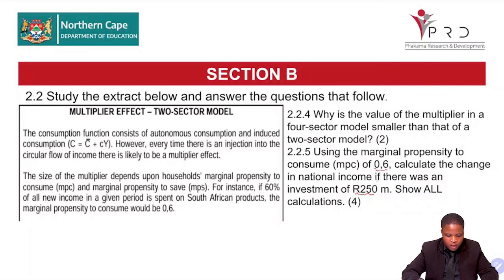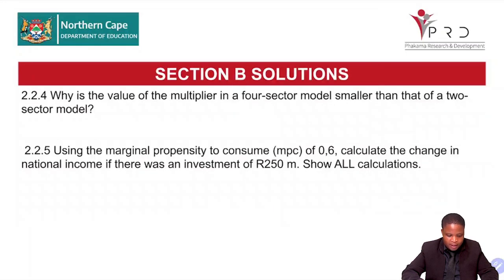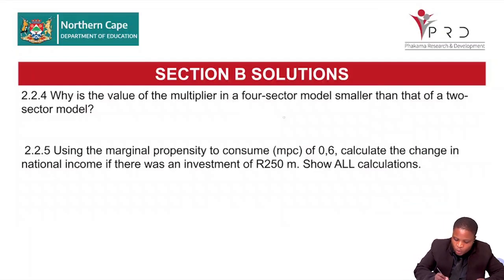Right, grade 12, let's look at the marking guideline. What is the value of multiplier in a 4-sector smaller than the one in a 2-sector model? Right, so the 4-sector multiplier will look like this. The 2-sector is 1 over MPS, or we can say 1 minus MPC, right?